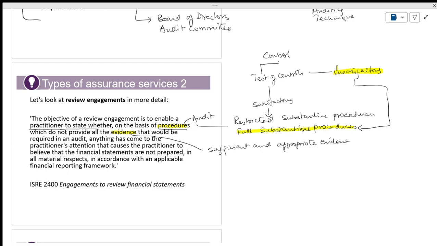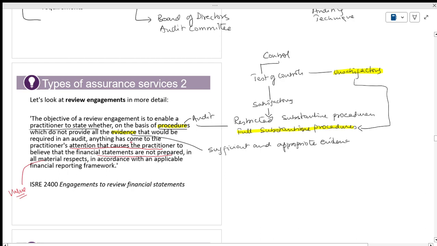Now, what it says is that this would be required in an audit. If anything has come to the attention of the practitioner that causes them to believe the financial statements are not prepared properly, anything that comes to your knowledge that makes you doubt it, then what will it be? In all material aspects, material means value.